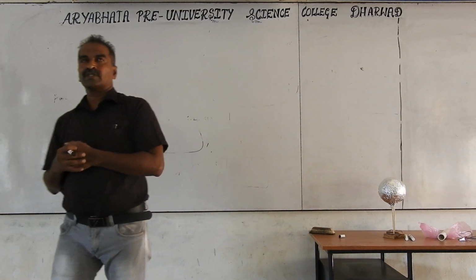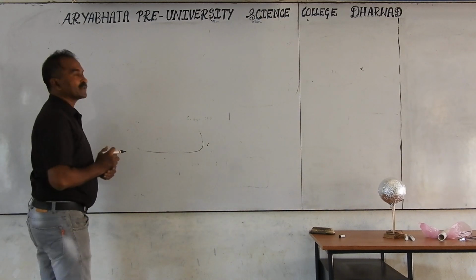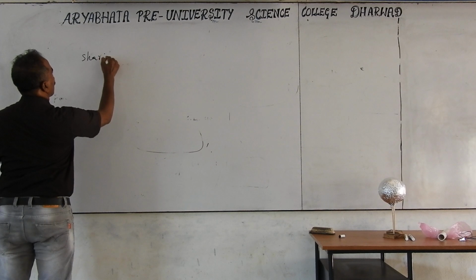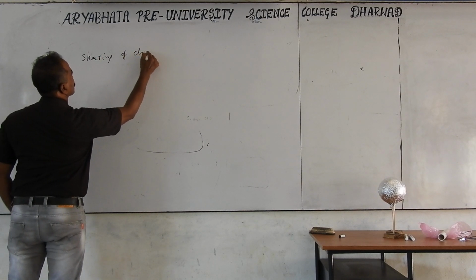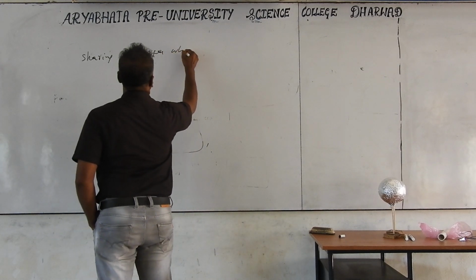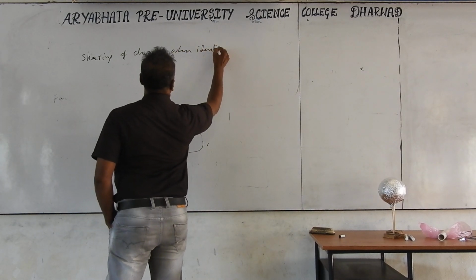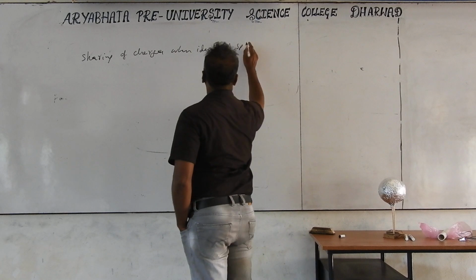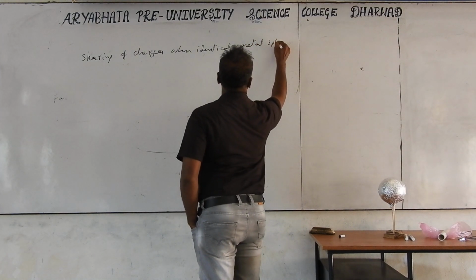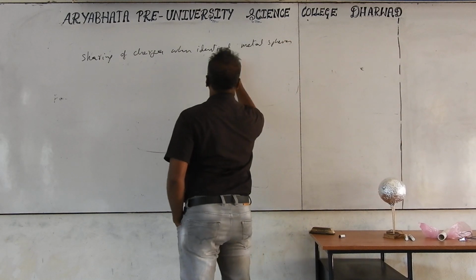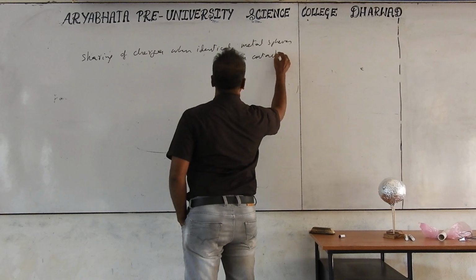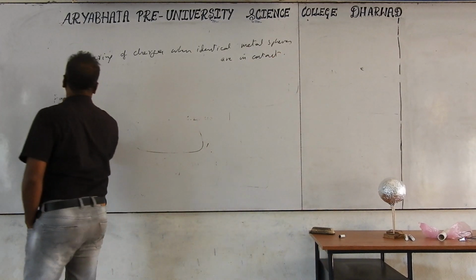Next is sharing of the charges with identical spheres. Sharing of charges with identical metal spheres in contact. This is important for the numerical aspects.